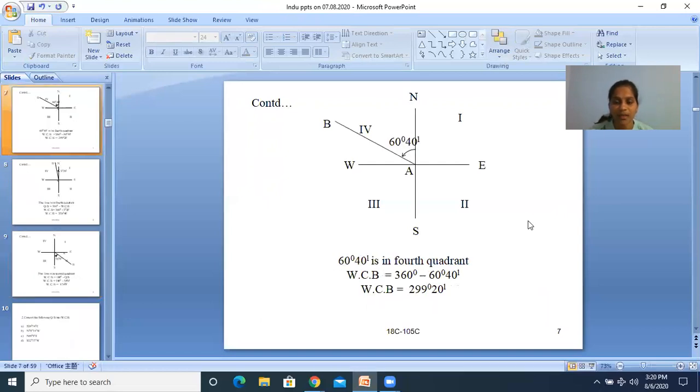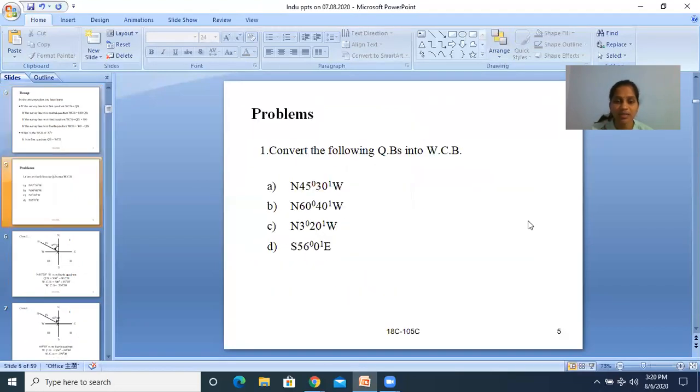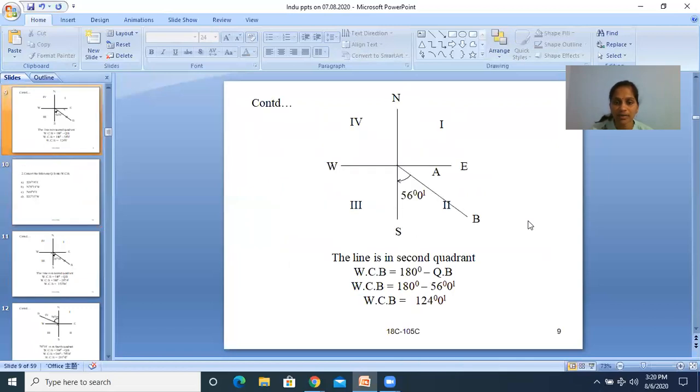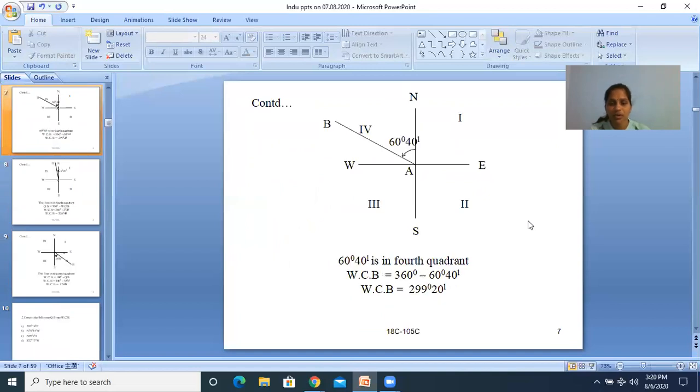Then second sum, 60 degrees 40 minutes. What is the quadrant they have given? We will see. Yeah, north 60 degrees 40 minutes west. So that is also in fourth quadrant. So northwest 60 degrees 40 minutes lies in the fourth quadrant. Then WCB is equal to 360 minus QB. So that is 299 degrees 20 minutes.